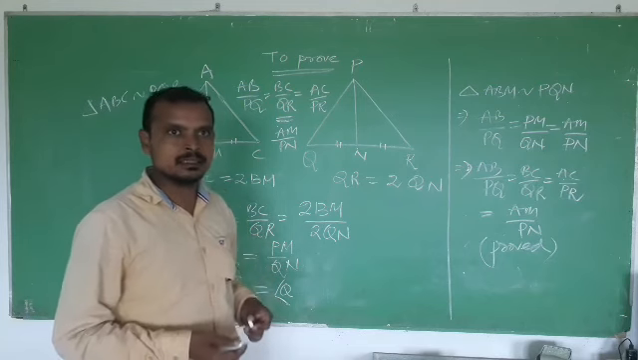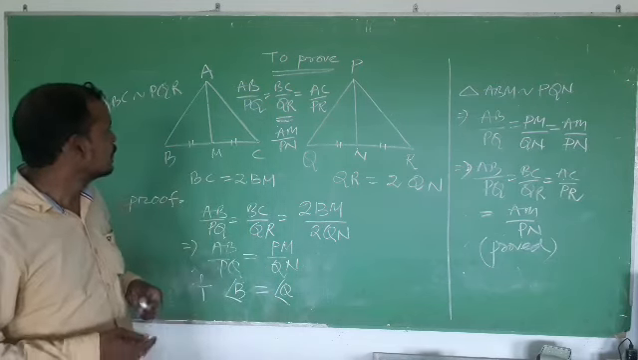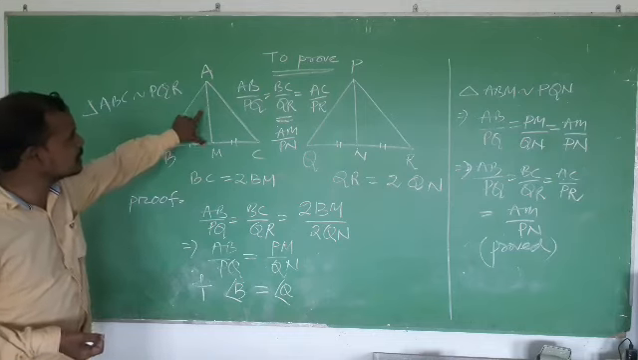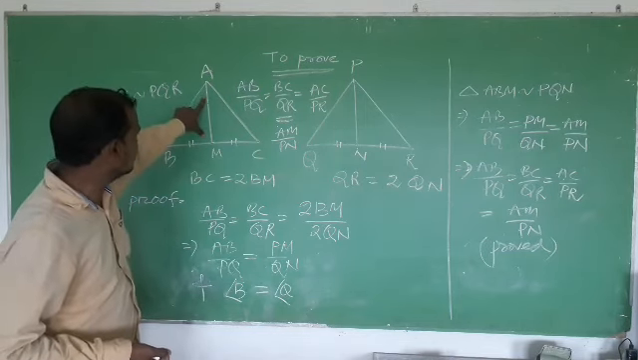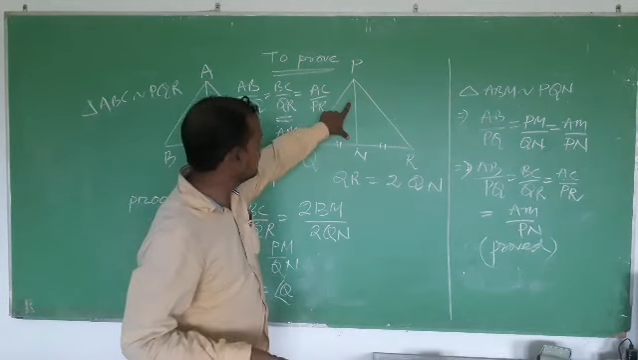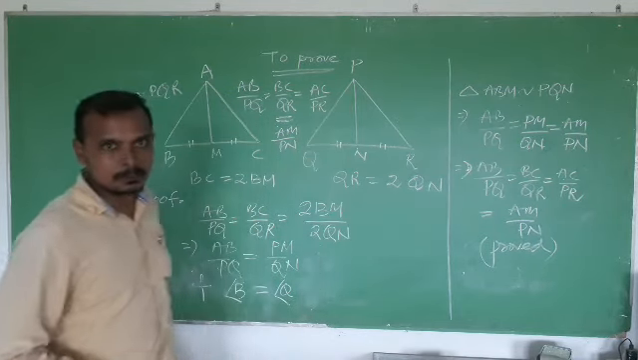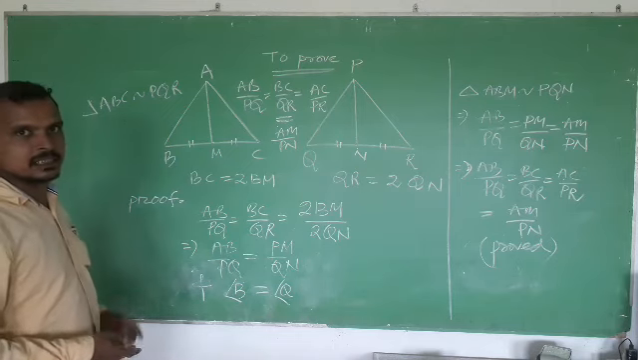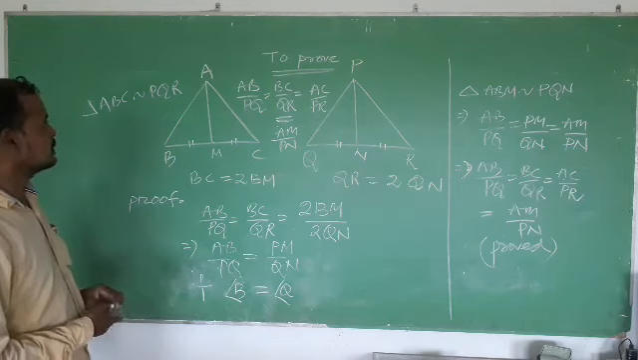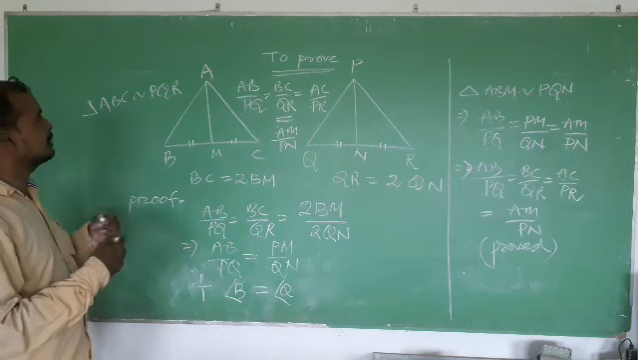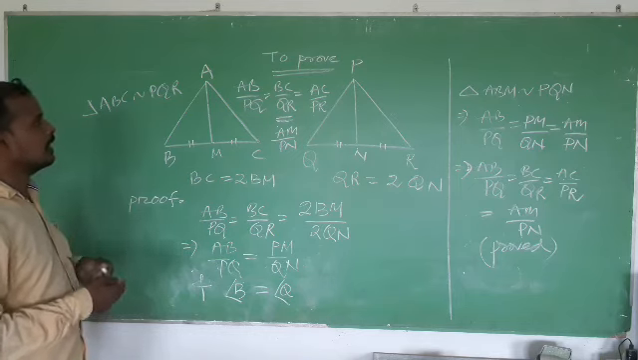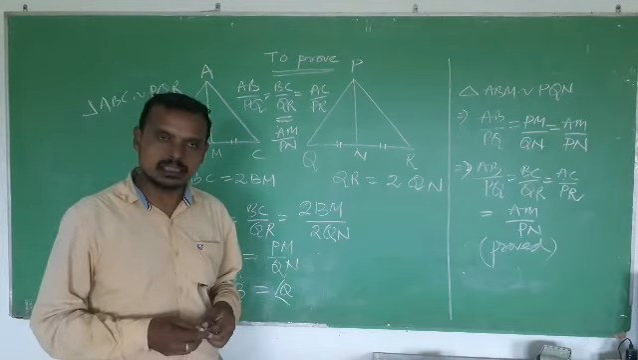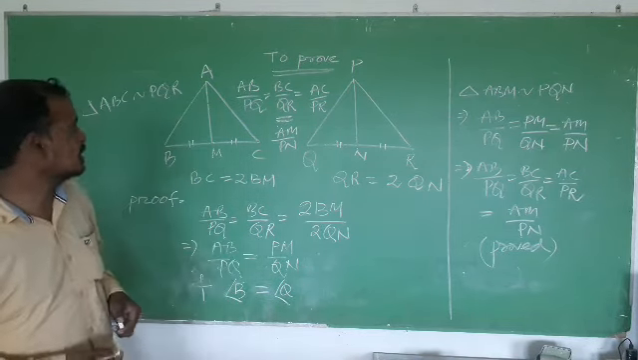My question is whether the medians of the two triangles, this is one median and this is one median, are proportional to their sides? The answer is yes. In case of two similar triangles, the medians are also proportional to their corresponding sides. And how will you prove this theorem?